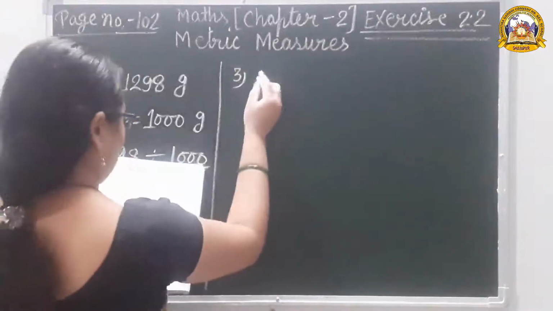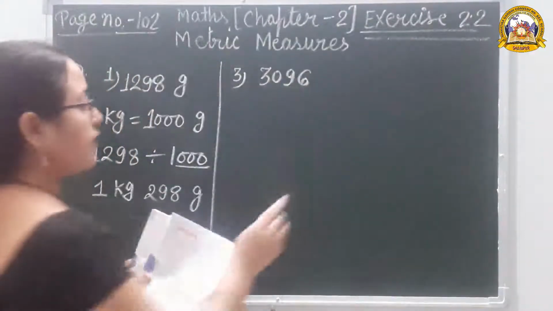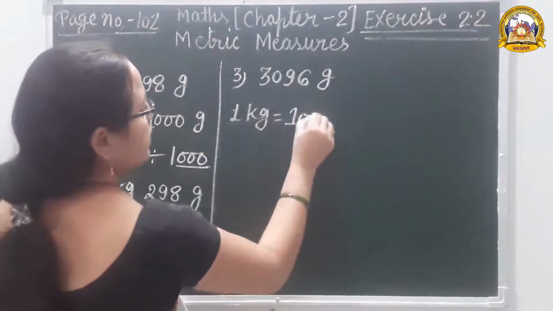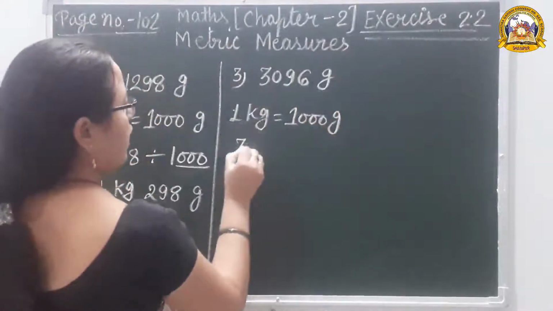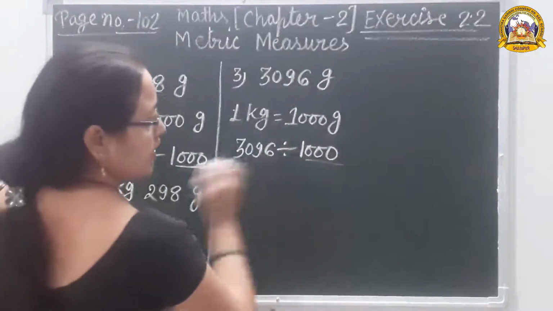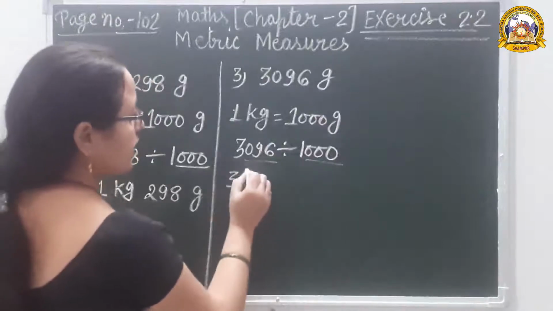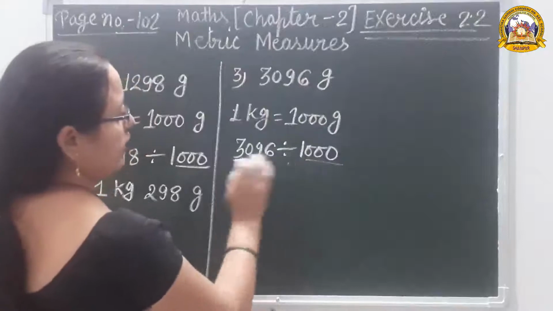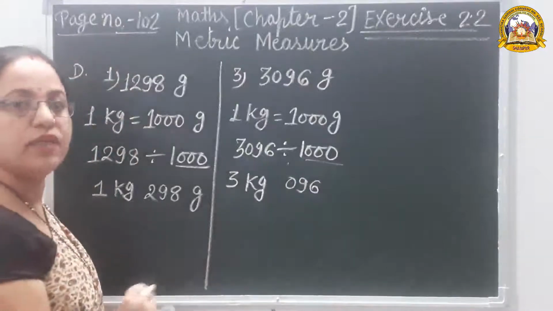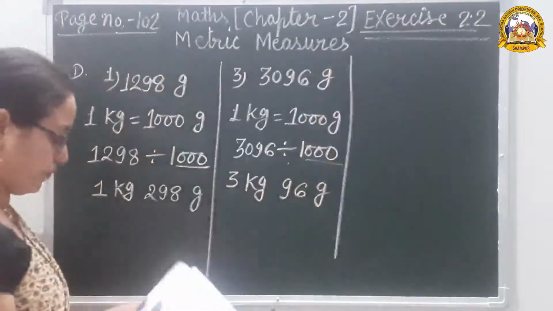Now the next question. Third one. 3096 gram. Once again we write the unit. 1 kilogram is equal to 1000 gram. So 3096 divided by 1000. 3 zeros. Separate the 3 digits from the back side. Only 3 kilogram remains, and the other remaining digits, 096, means only 96. 96 gram. Okay, let's answer.